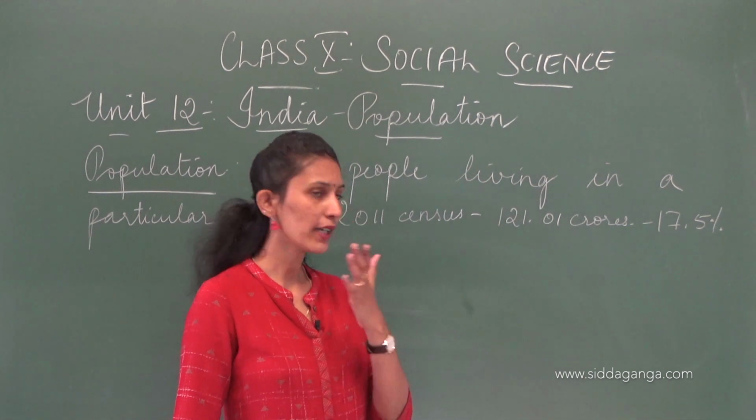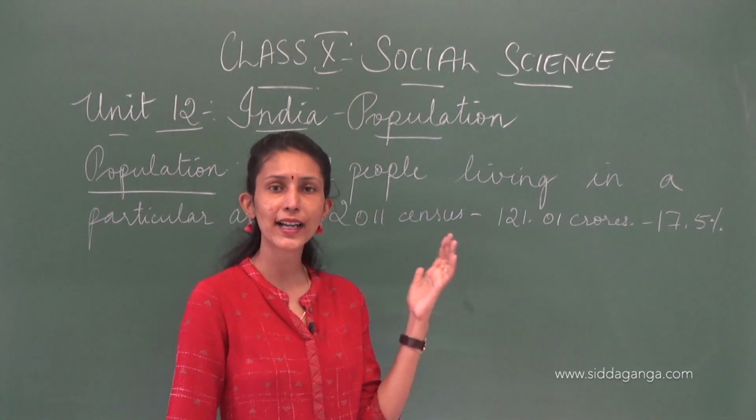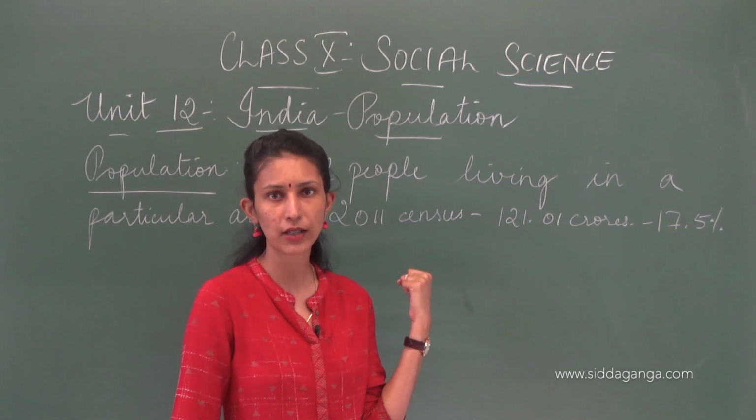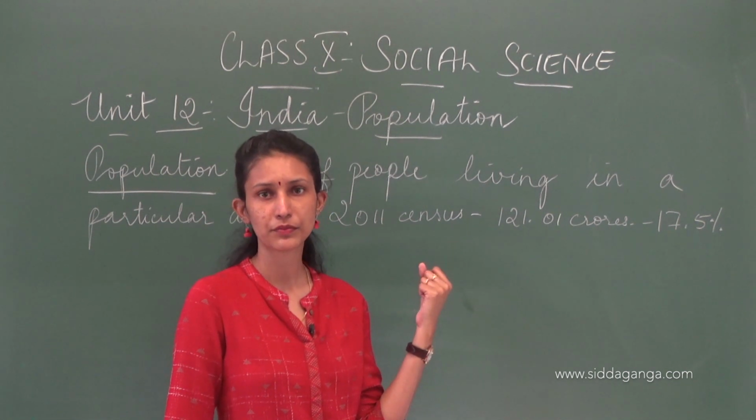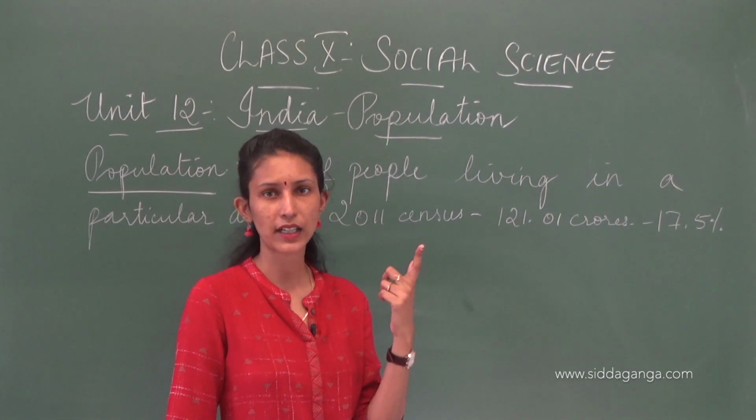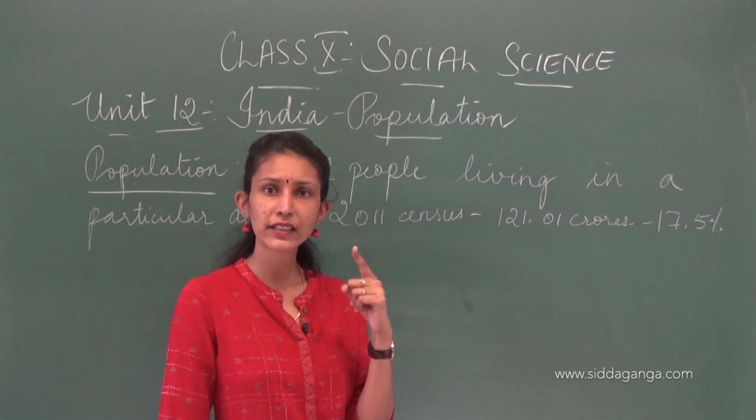Now, why are we having a lot of growth of population now? Earlier there were fewer people because the death rate was high. Why was the death rate high?